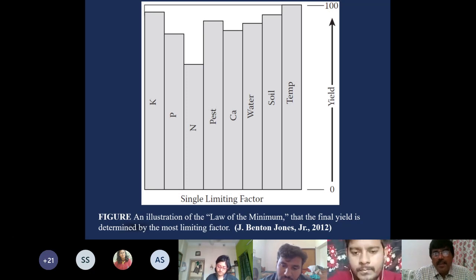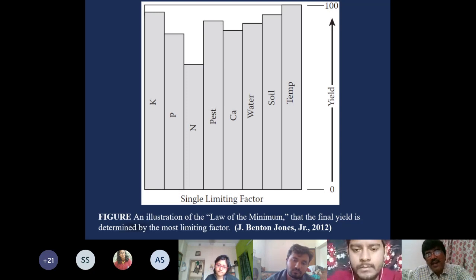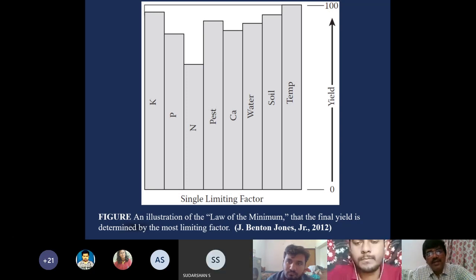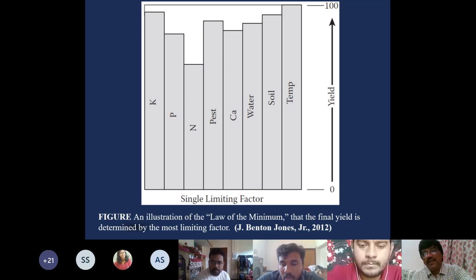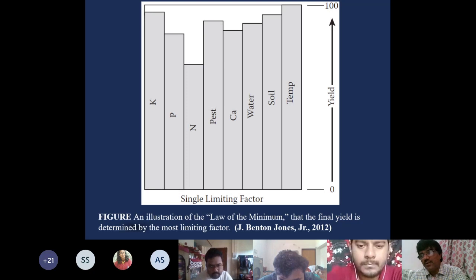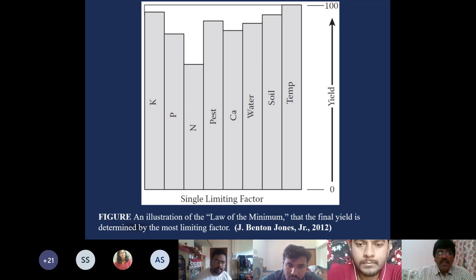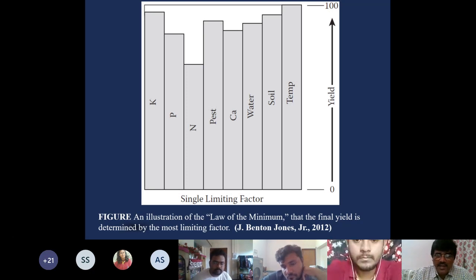See this case, potassium is at 95% level, phosphorus is suppose at 80% level, nitrogen is at about say 70% level, pest problem is say 90% level, and so on. They are different levels, and one factor, that is temperature, is at optimum level. So these are different levels of the factors. Just a very hypothetical example, and you can see their effect will be interactive, not additive. It is not additive. You cannot take average.